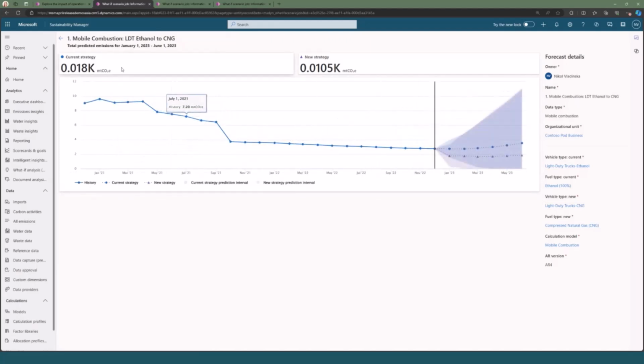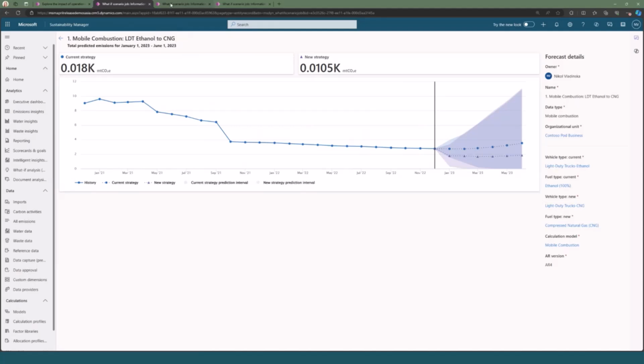At the very top of the page here, you've got one more thing, and that's really your cumulative sum of the forecast or the projected emissions for both your current strategy as well as your new strategy. So taking a look at these numbers here, it looks like our new strategy, while not by much, is projected to be an improvement from the current strategy.